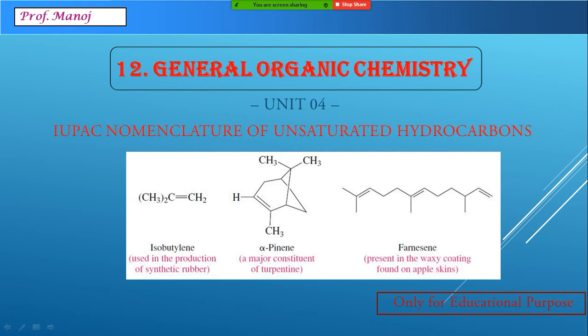Hello students, in this unit number 4 of General Organic Chemistry, we will be studying about the IUPAC nomenclature of alkenes and alkynes, that is called unsaturated hydrocarbons. Along with pure alkene and pure alkyne, we will be also seeing the examples where we have alkene as well as alkyne present together in a particular compound. So let us begin with the rules of the unsaturated hydrocarbons IUPAC.